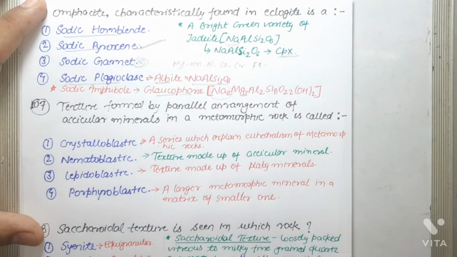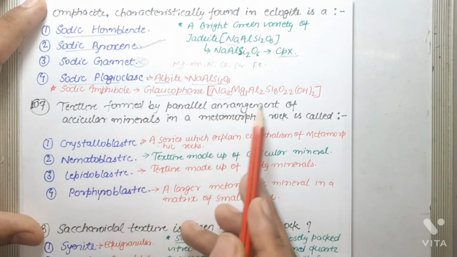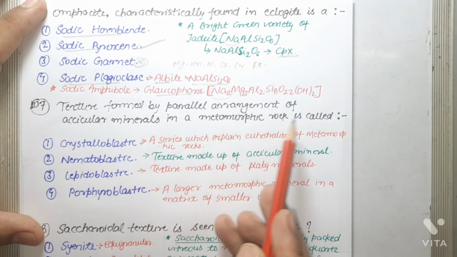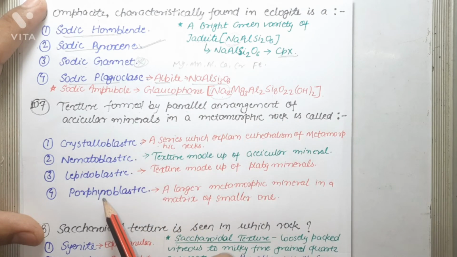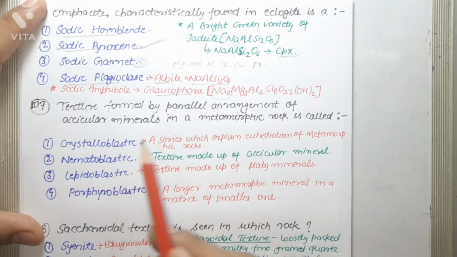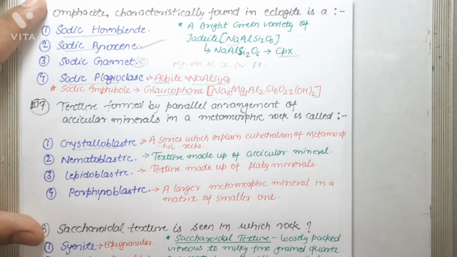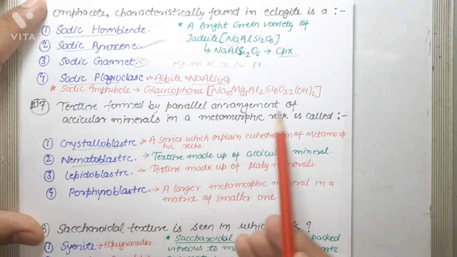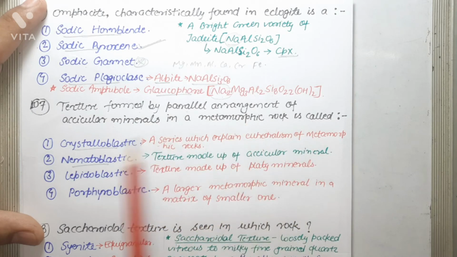Next question is, texture formed by parallel arrangement of acicular minerals in a metamorphic rock is called. Okay, so let's check the options. First one is crystalloblastic. Crystalloblastic is basically a series which explains the euhedralism of metamorphic minerals. Nematoblastic is a texture of metamorphic rock in which the rock is made up of acicular minerals. So yeah, this is what the question is asking about. So that is nematoblastic.